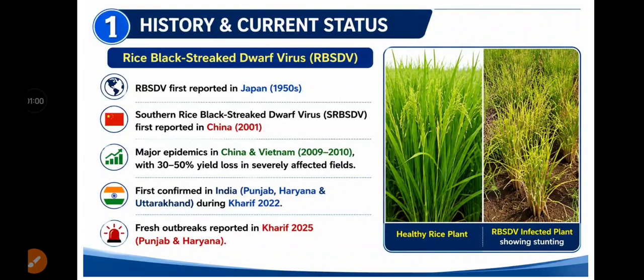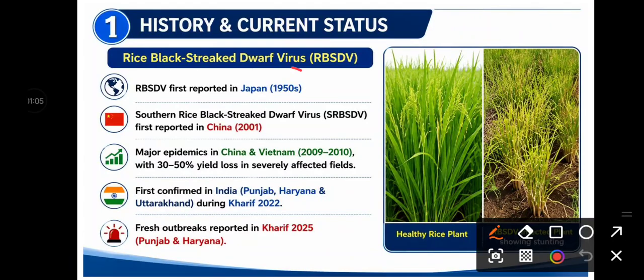The rice black-streaked dwarf virus was first reported in Japan in the 1950s. But the southern rice black-streaked dwarf virus was first reported in China in 2001. The major epidemic was seen in China and Vietnam in 2009-10, with 30 to 50% yield loss in severely affected fields.